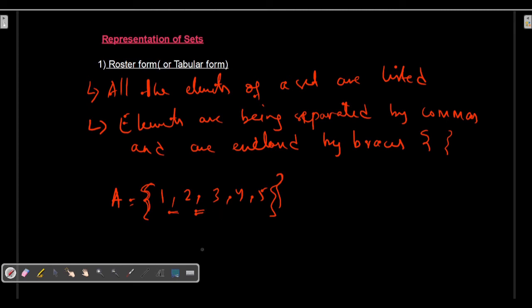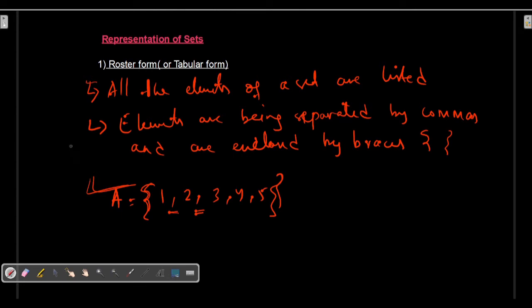So what does this roster form say? All the elements are listed here. Now I can say set A is in the roster form, or that it is in tabular form.